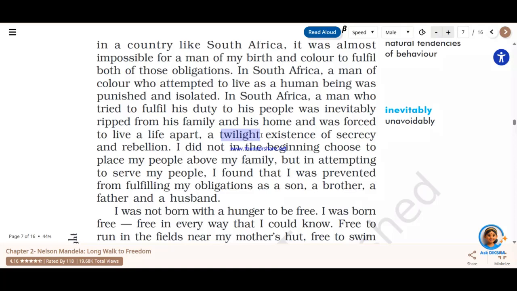Okay, so "I did not in the beginning choose to place my people above my family." Very true thing. If we as human beings, what we will do, we will choose family first and then the nation. So Nelson Mandela also had the same kind of thought until the obligations actually were hindered when he wanted to do something for his own people, you see.